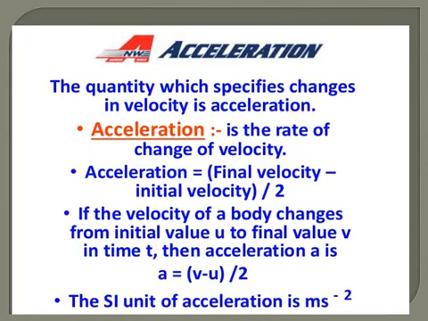How to calculate the acceleration? Acceleration is calculated by the formula final velocity minus initial velocity divided by time.